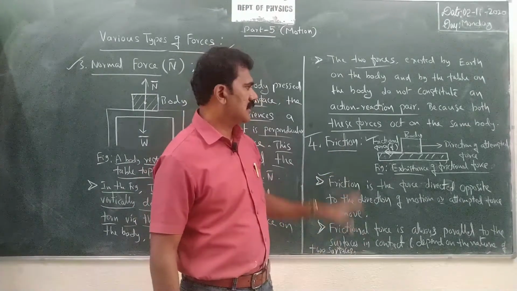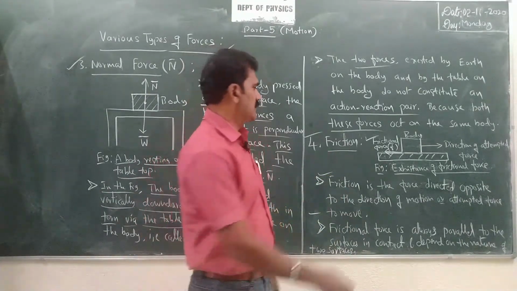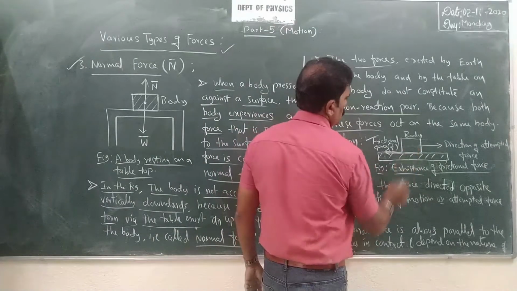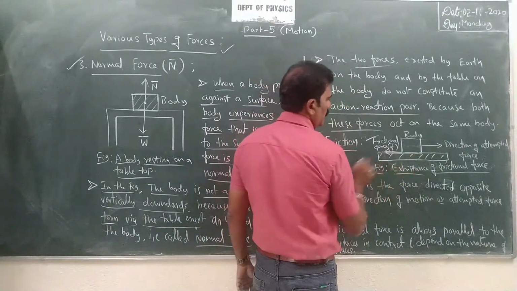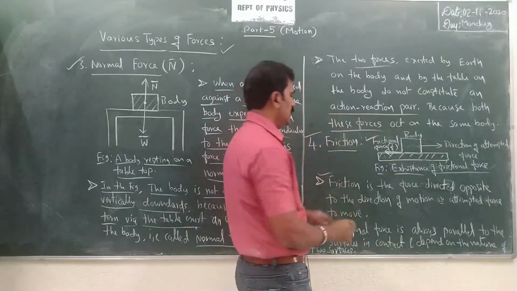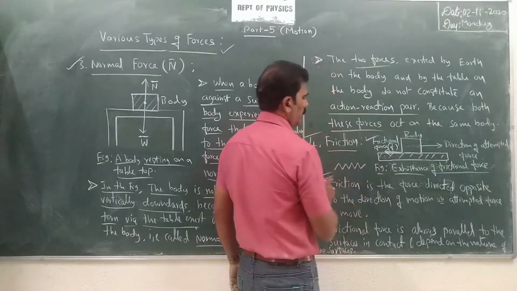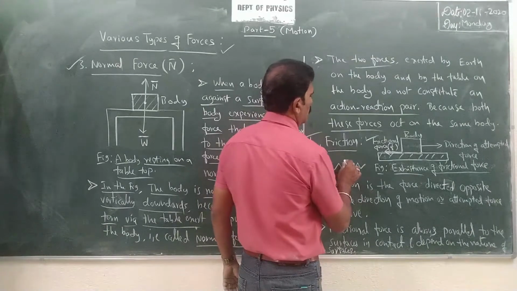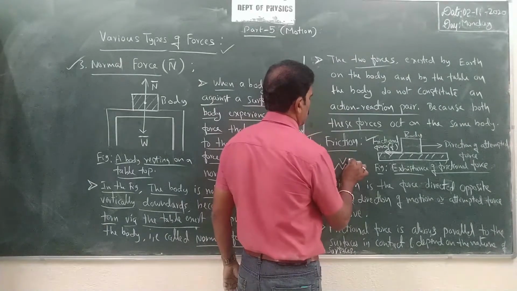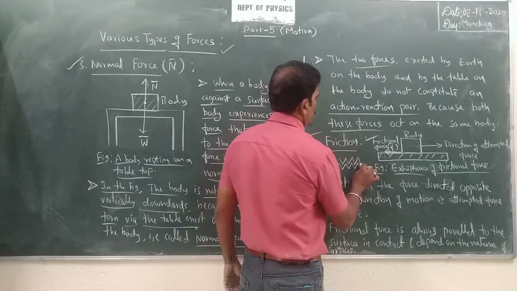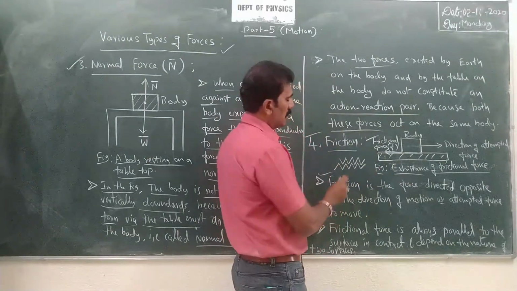So what is the main cause for the frictional force between the two surfaces? If you observe it microscopically, microscopic observation will give you a clear idea how the frictional force exists here. See, the surface is not that smooth. It appears like this.